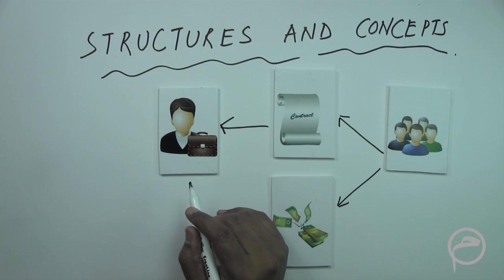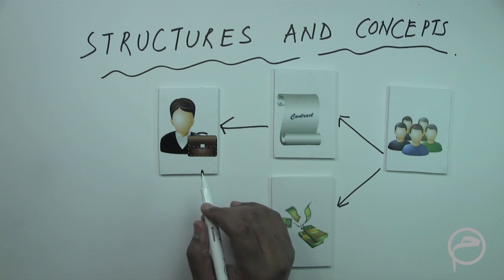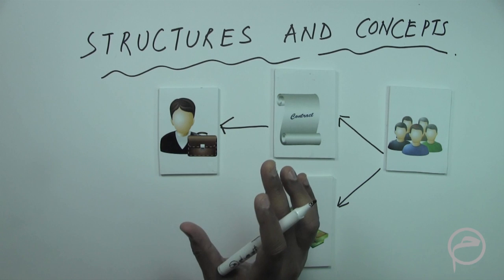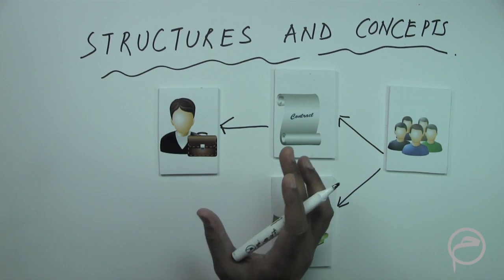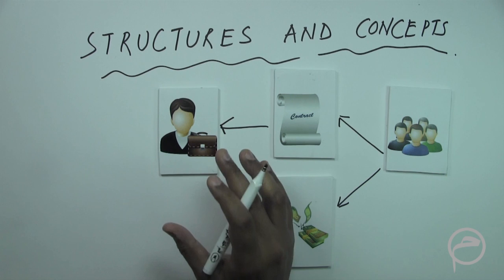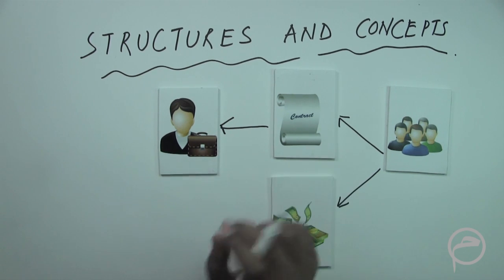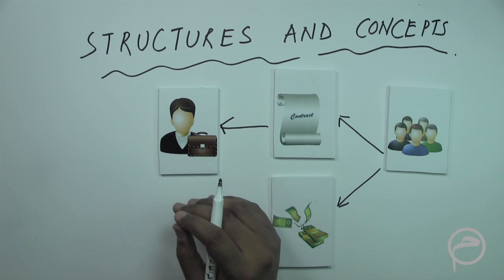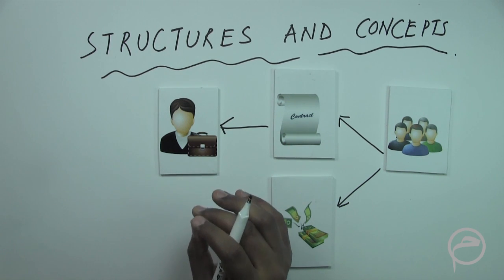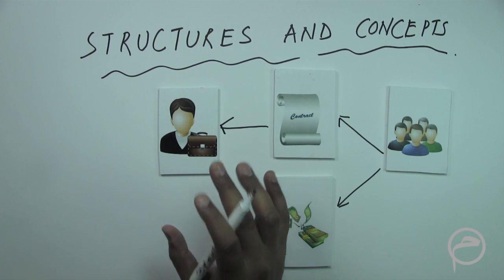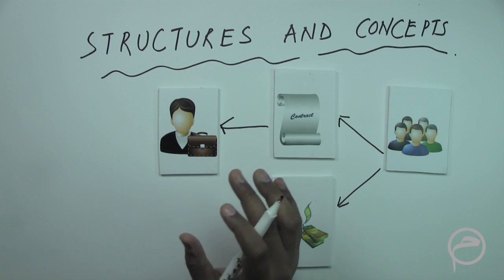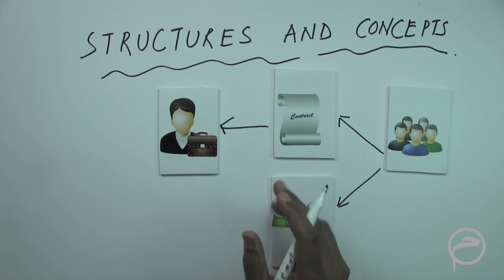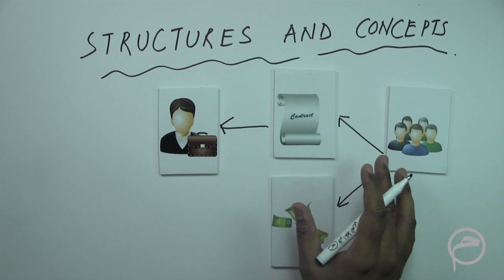Now, there are some structures which are used. For example, if this is based on Mudaraba, then it would be a Mudaraba based Takaful fund. If it is based on a Wakala, then it would be a Wakala based Takaful. If it is a combination of a Mudaraba and a Wakala, then it is called a hybrid. If the structure is based on the concept of Waqf, then it is a Takaful based on a Waqf structure. So basically these are four main structures, as I said: Mudaraba, Wakala, Waqf and hybrid, which are currently practiced in the market.